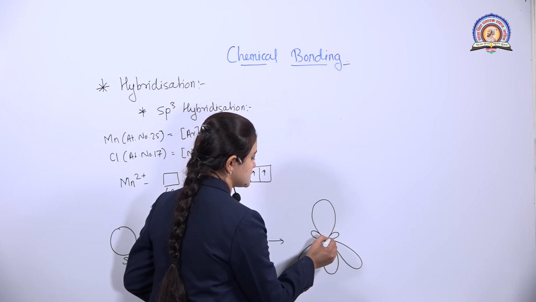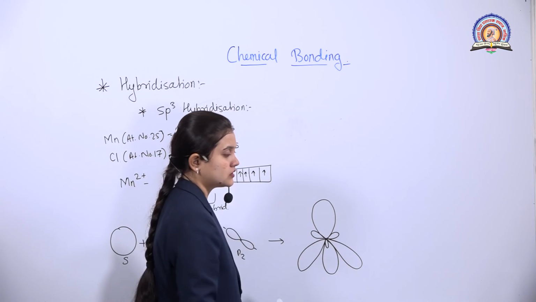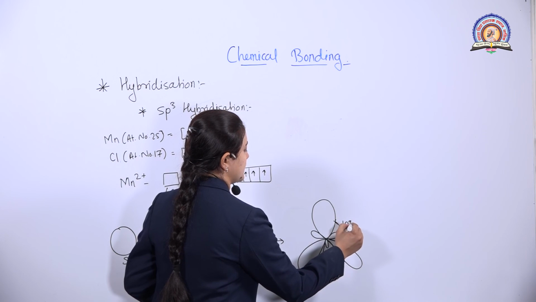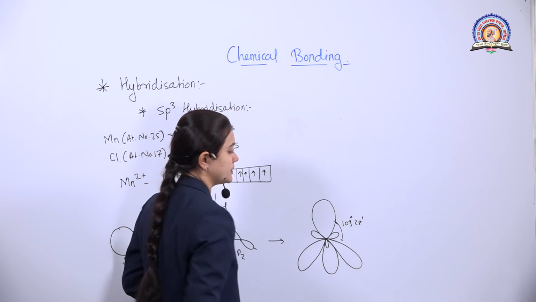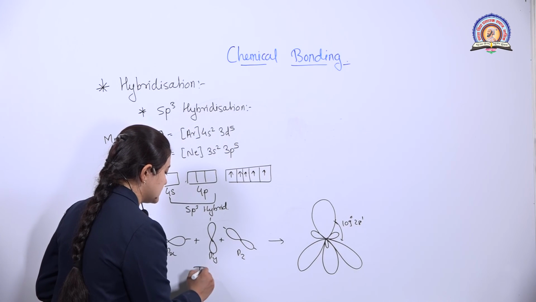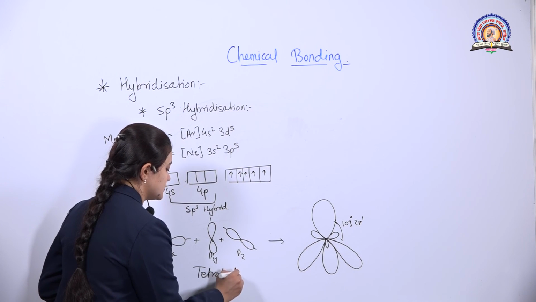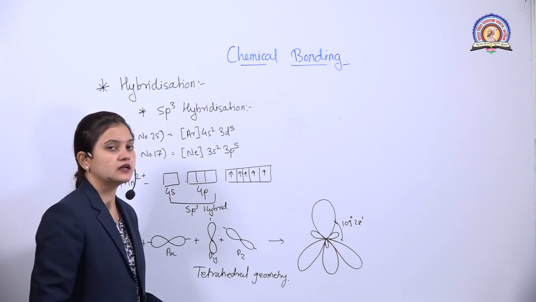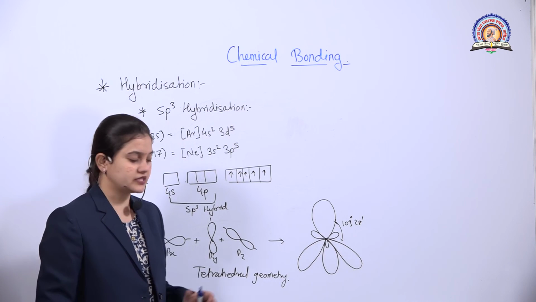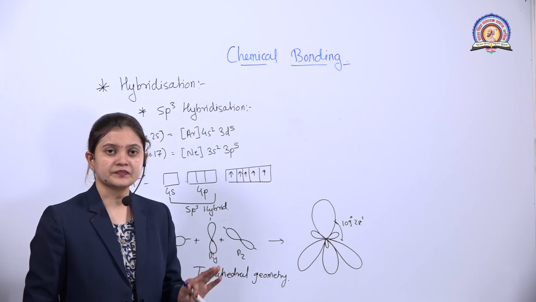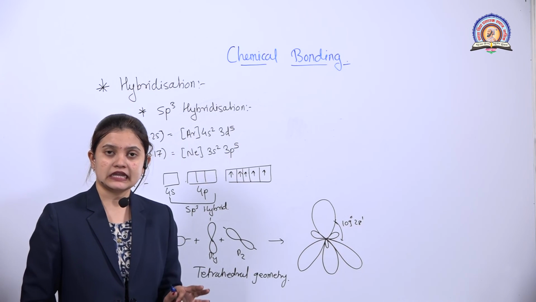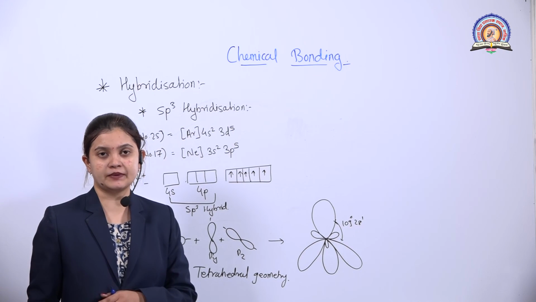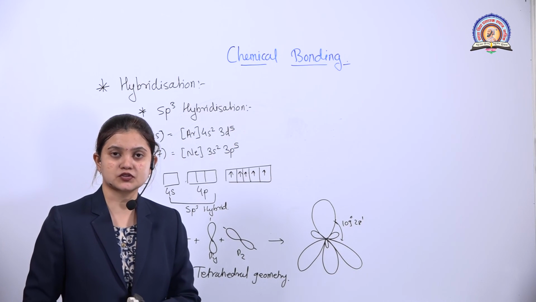The angle between them is 109 degrees 28 minutes. So the geometry is tetrahedral. Such a type of geometry is also seen in various compounds such as methane and CCl4. So sp3 hybridization is nothing but the mixing of one s orbital and 3 p orbitals. This is about hybridization. So students, here we will stop. Thank you.